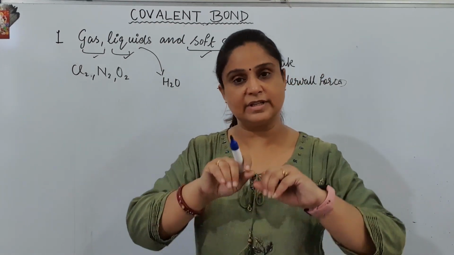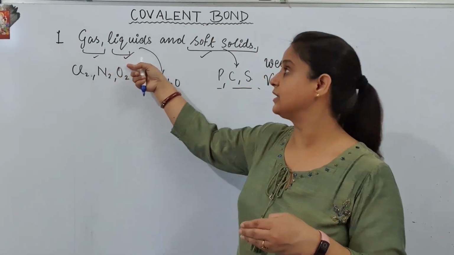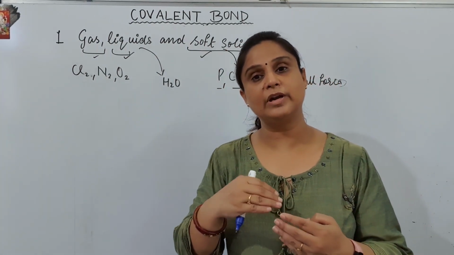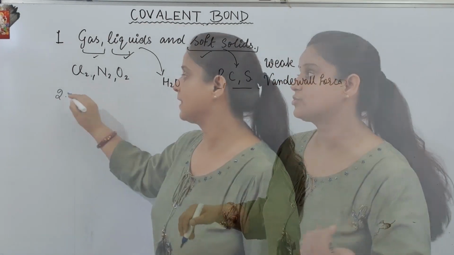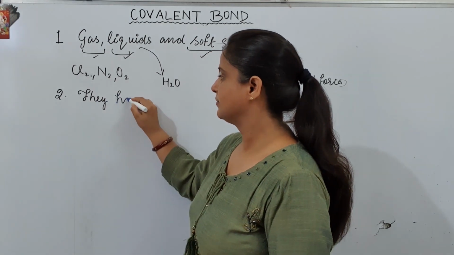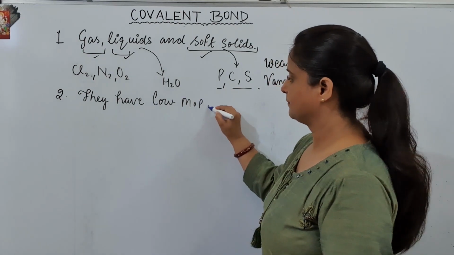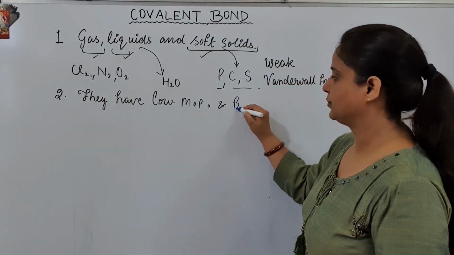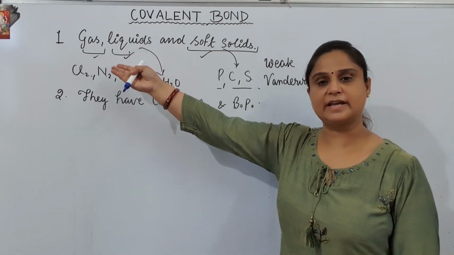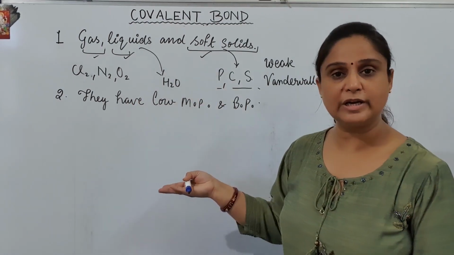If they are not close they can easily be separated out. If they are not close they may be gas, they may be liquid, they may be soft solid. Soft solid means they are having low boiling point and low melting point. So the second property is they have low melting point and boiling point, obviously because they are gas, liquid and soft solids. So comparative to hard solids, soft solids will have low melting point or boiling point.